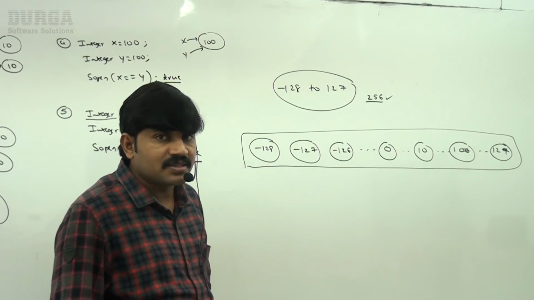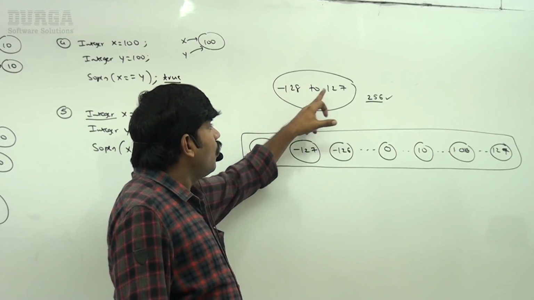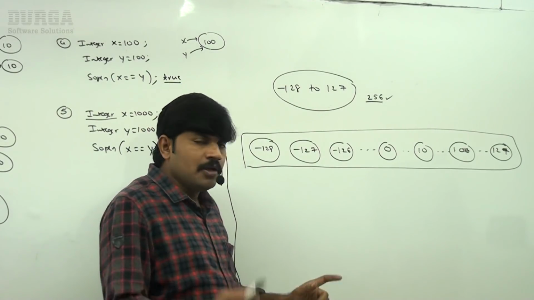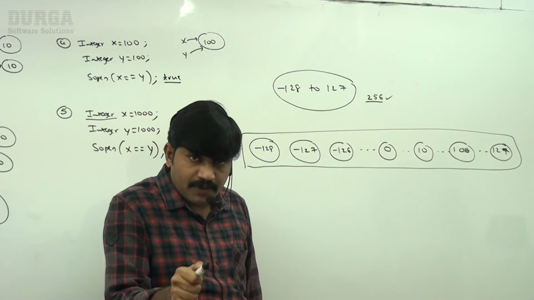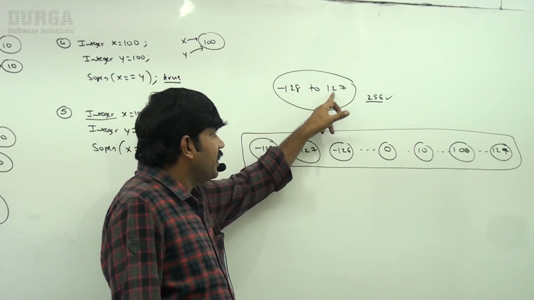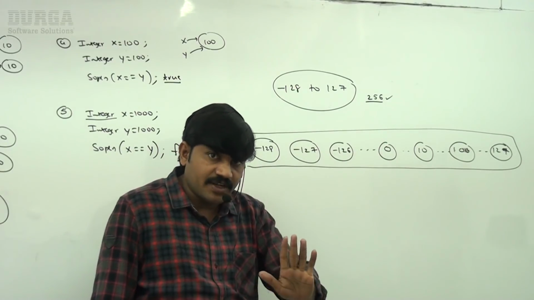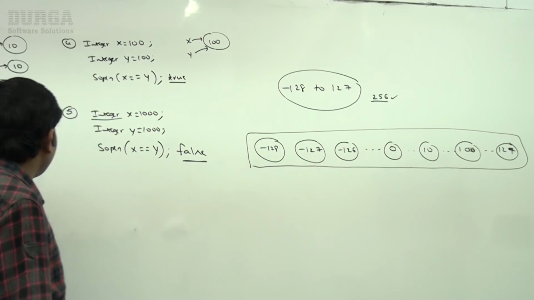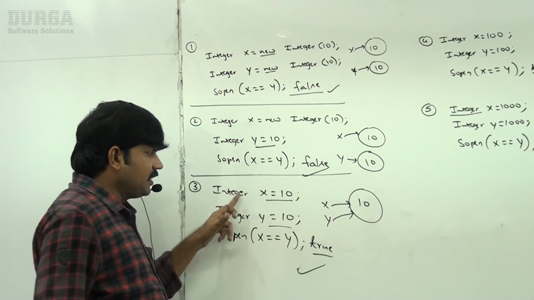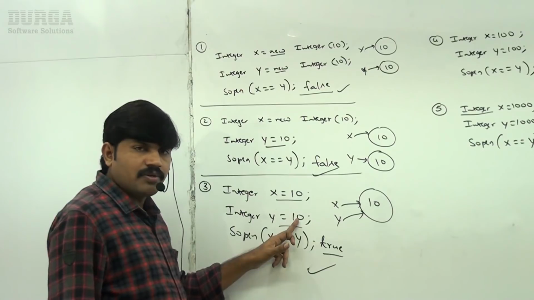Then immediately you may ask the question, sir, why only this particular range? That part I will take care of. First observe, the buffer concept is applicable for AutoBoxing only from minus 128 to plus 127. Clear, right? Now first observe here, sir: Integer x is equal to 10, Integer y is equal to 10.